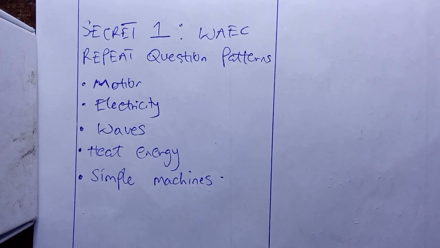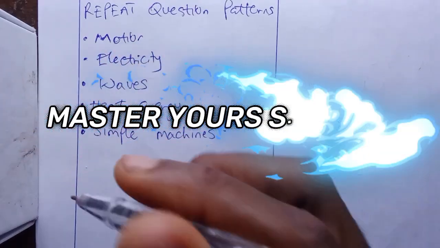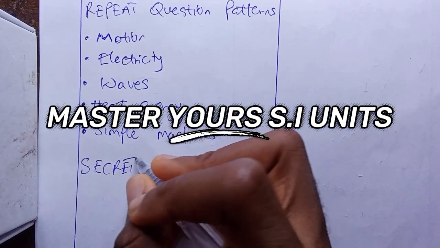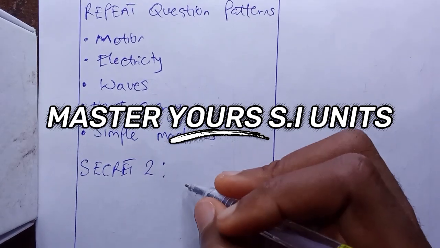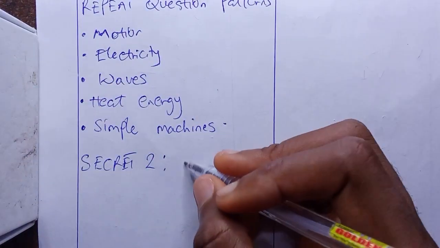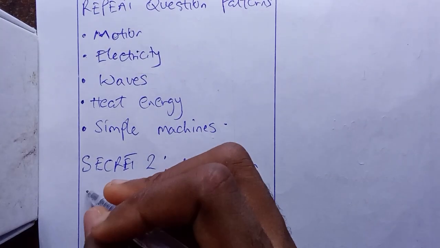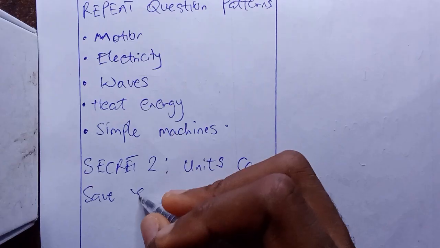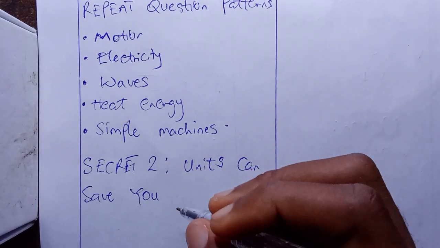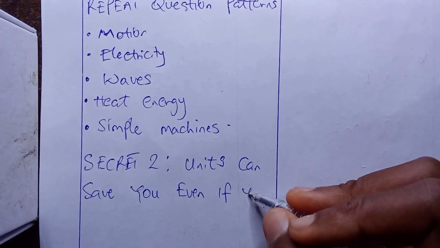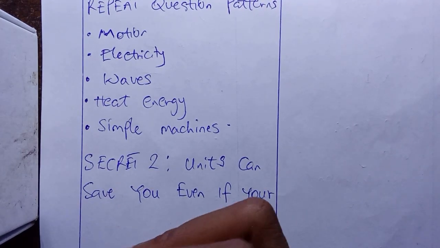Secret number 2. Units can save you even if your answer is wrong.